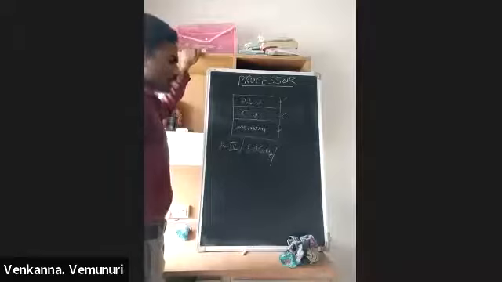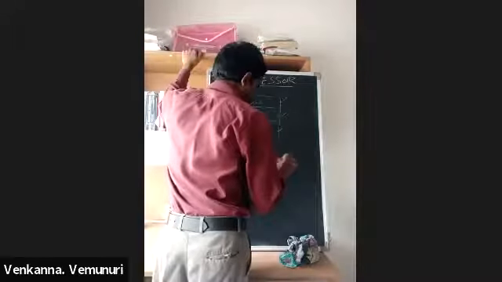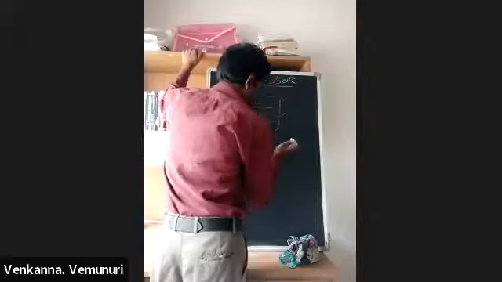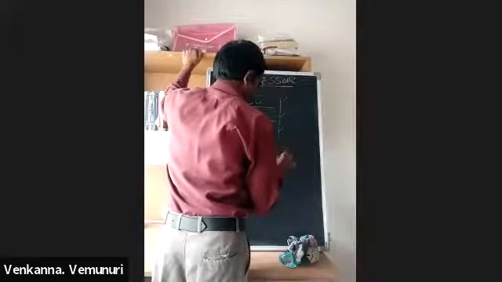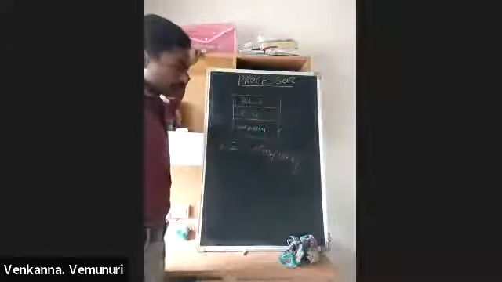And what is the cache? For example, they mention here 16 kb. This is the cache.